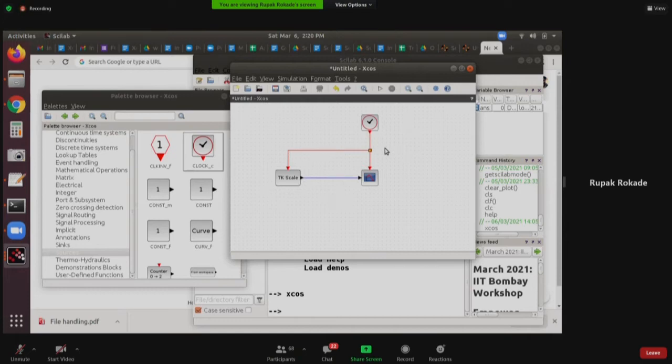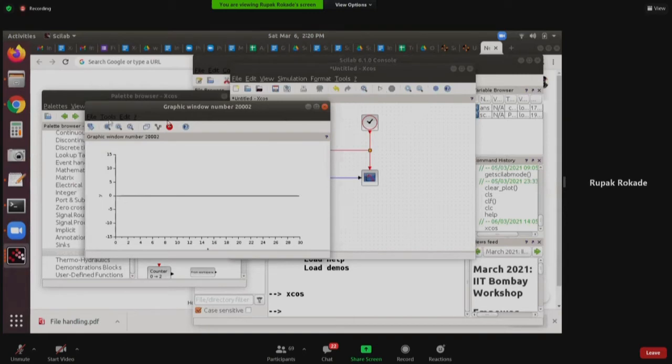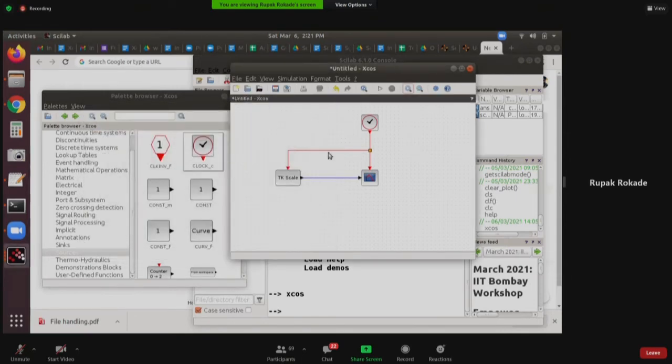Fine. Now I will run this code. For executing XCOS, you know that you have to click on the start button. So I'll click on the start button, and the simulation will run. And I don't know if you noticed, but the slider came here, but then it immediately disappeared, and the plot is also 0. So what happened is basically the simulation is running too fast, or rather not in real time. So what we have to do is tell XCOS to please run this simulation in real time for me.